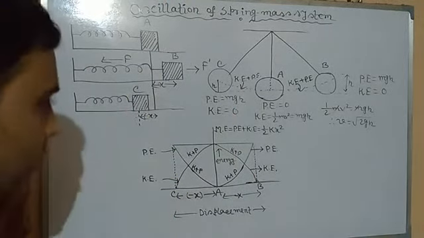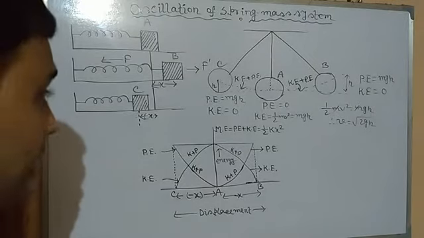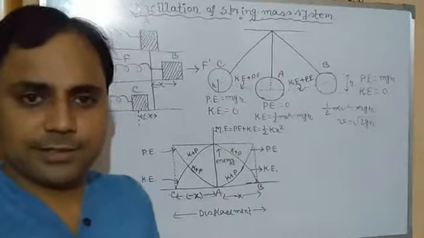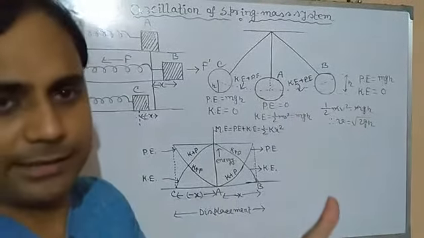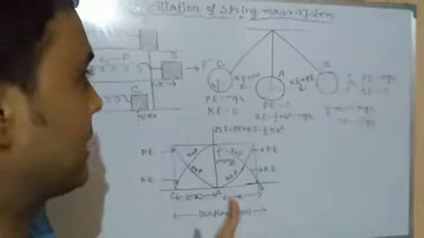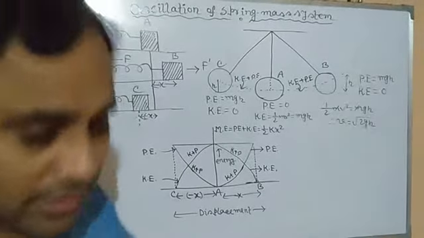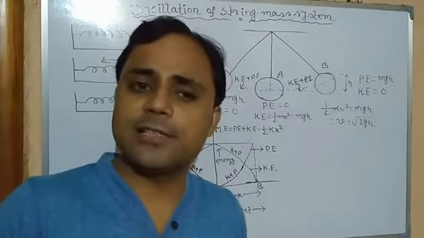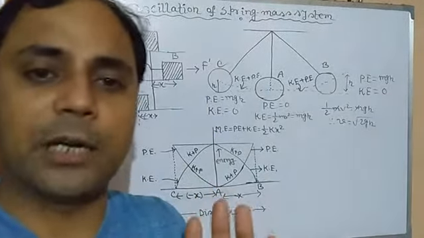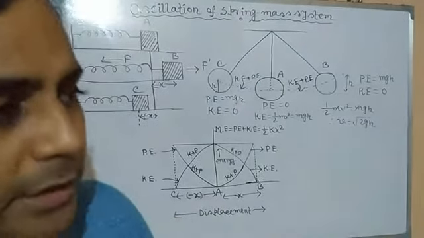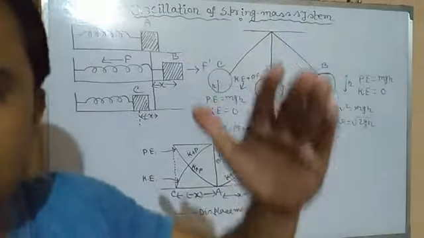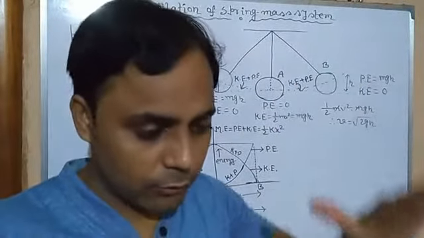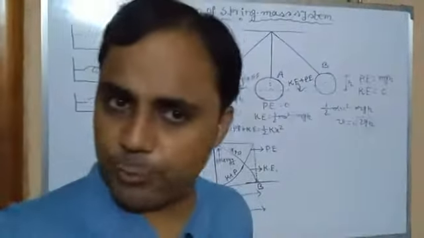Its potential energy is zero, because potential energy is always measured on the basis of a plane of reference. We need to take a plane as a standard. Generally, we measure the gravitational potential energy with respect to the ground, because we assume the ground as the standard plane or plane of reference. So if anything moves upward, due to increase in height, gravitational potential energy increases, and when something falls towards the ground, due to decrease in height, gravitational potential energy decreases.